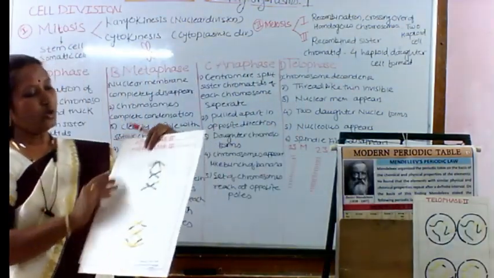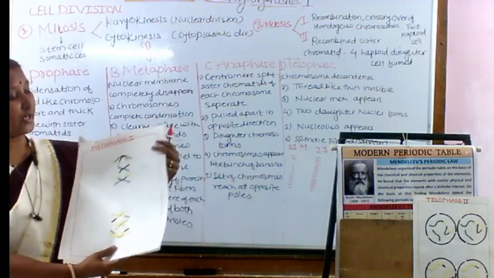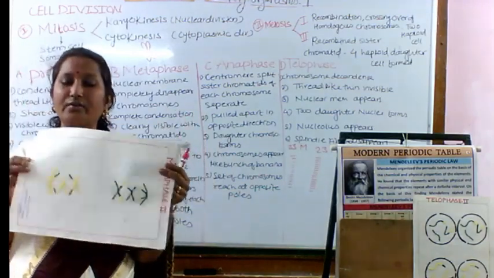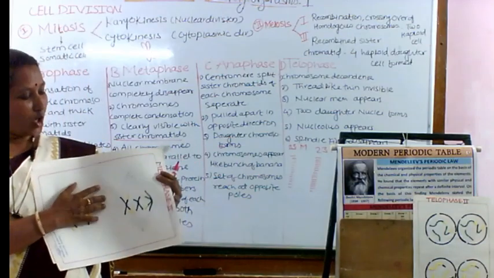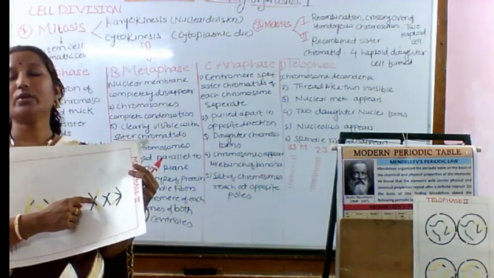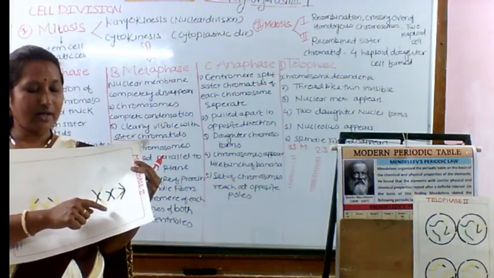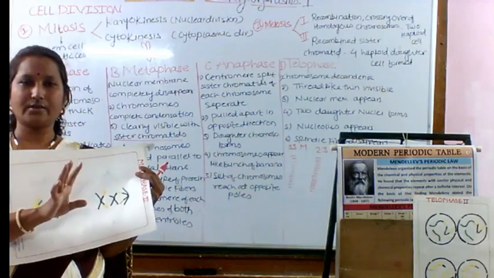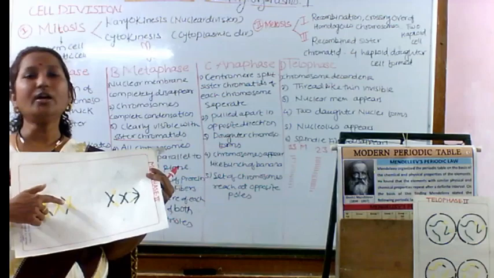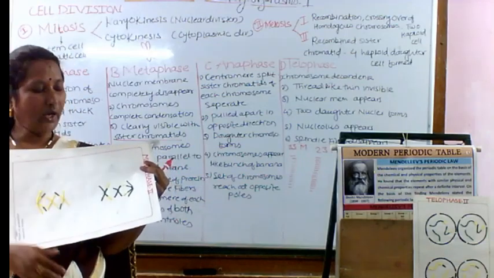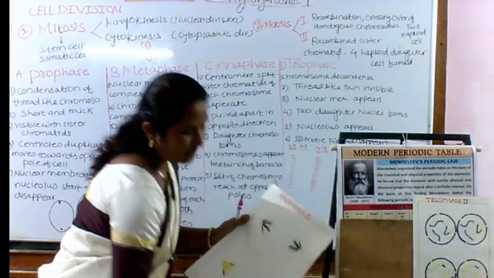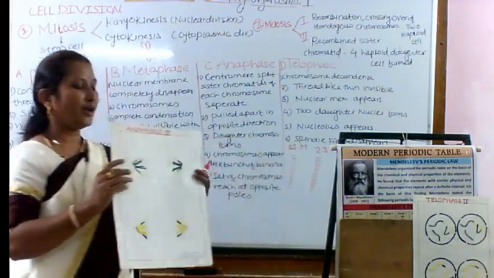Okay, so in metaphase second, we are going to think about the structure of this cell division, where all the chromosomes are present in the equatorial plane at the center along with their centromeres, and they are connected with the spindle fiber just like in mitosis. That is similar. But again we have to think about the genetic recombination. Next to that, we have to think about the anaphase second.